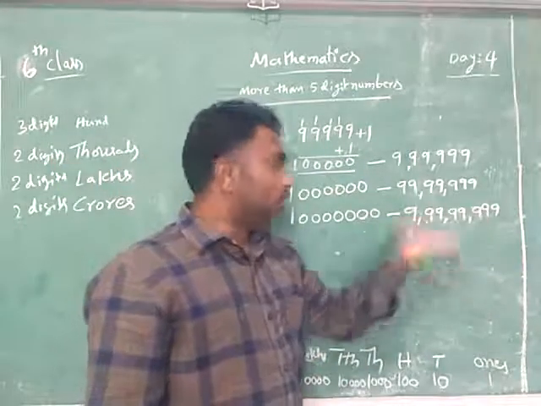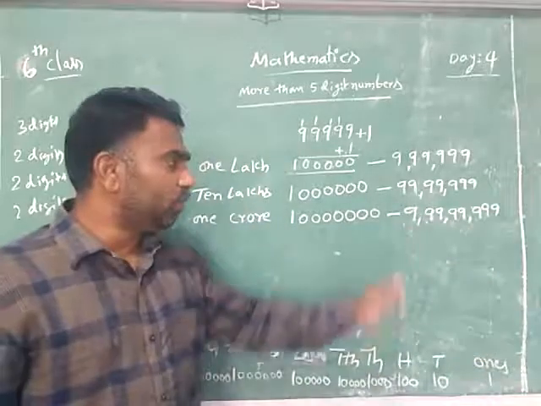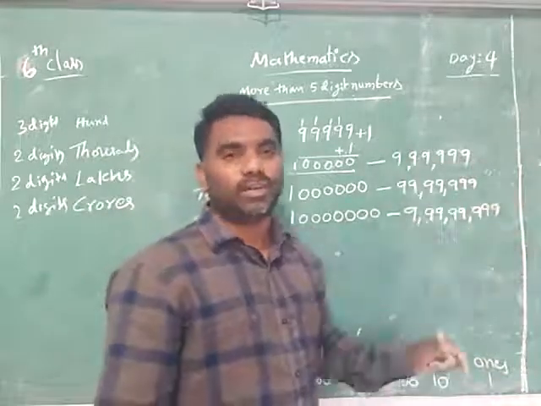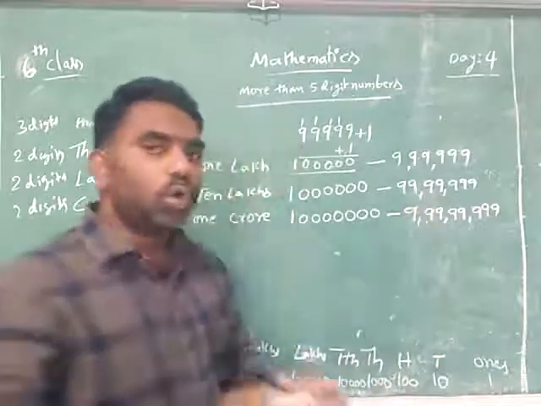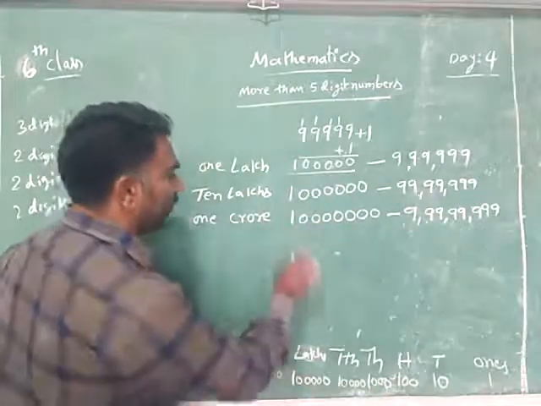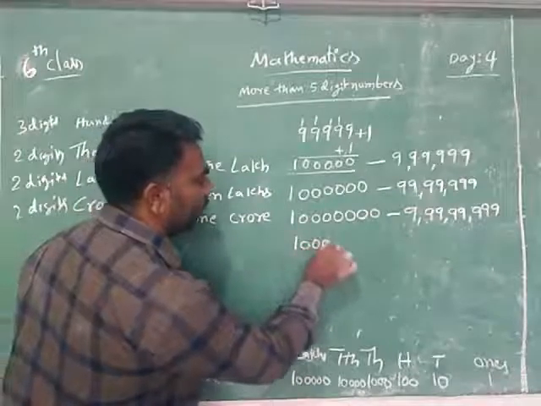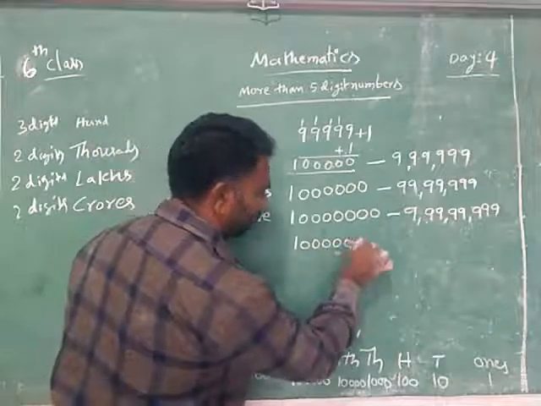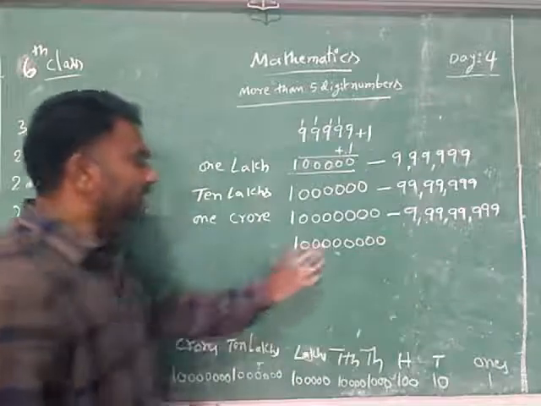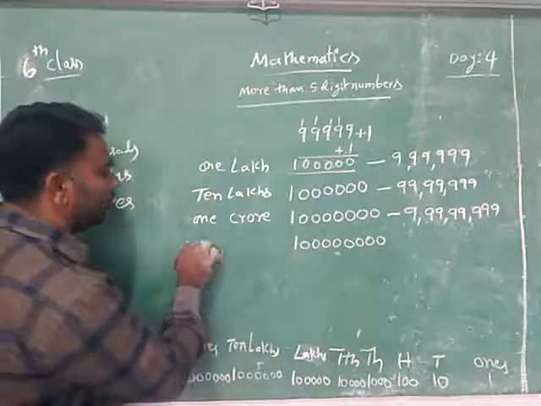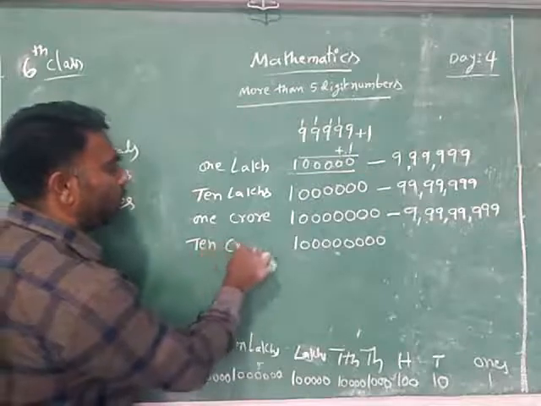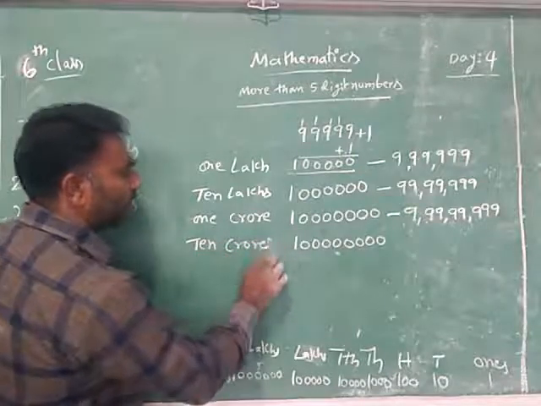If you add one more to that, you will get a 9 digit number, which is 1 after 8 zeros. The 9 digit number starts with 10 crores.